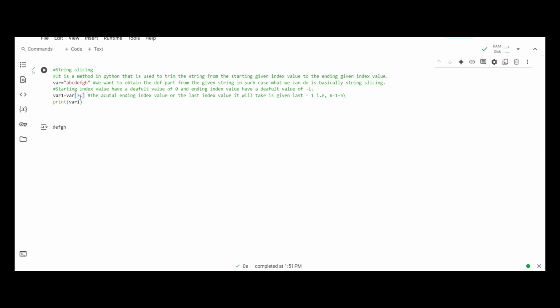One more thing I just said is that if we do not provide any starting index value or ending index value, then it will replicate the string as it is. So let's not provide any starting or ending index value, and if we run this, yes, it replicates the string as it is.